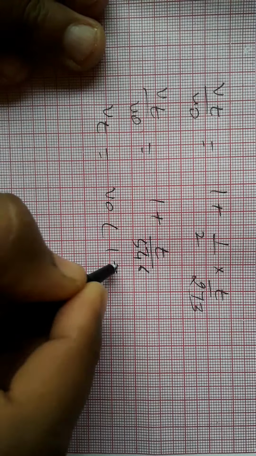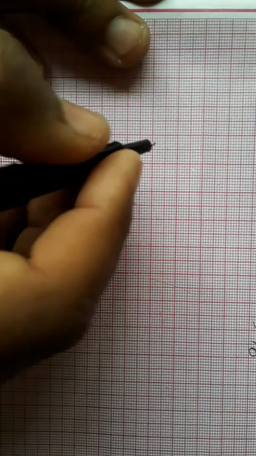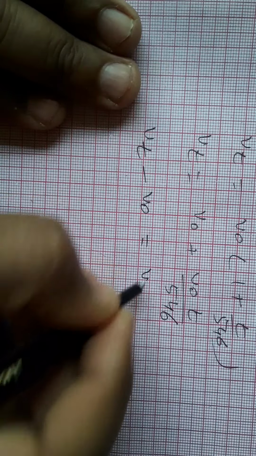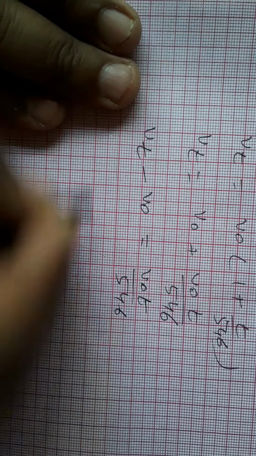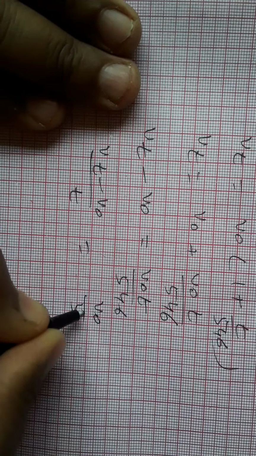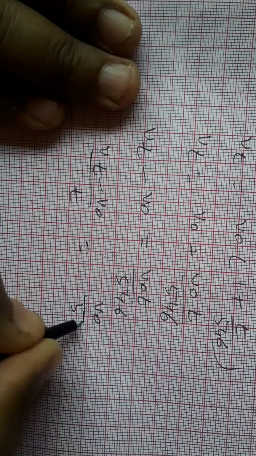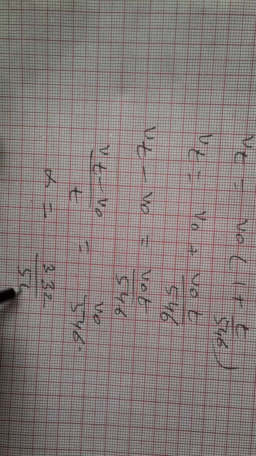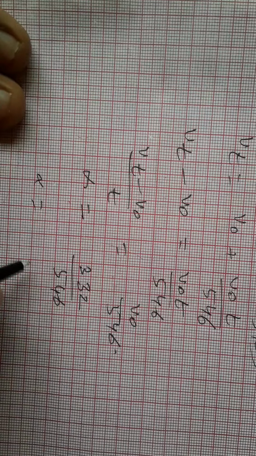Vt is equal to V0 plus V0T by 546. Now Vt minus V0 upon T is equal to V0 by 546. Vt minus V0 by T is equal to temperature coefficient alpha. V0 is 332 by 546. So we get alpha is equal to 0.61. So we can say that if temperature is increased by 1 degree Celsius, then velocity of the sound is increased by 0.61 meter per second.